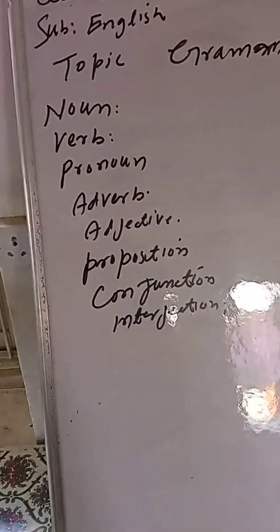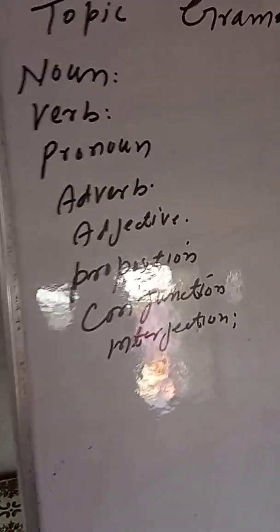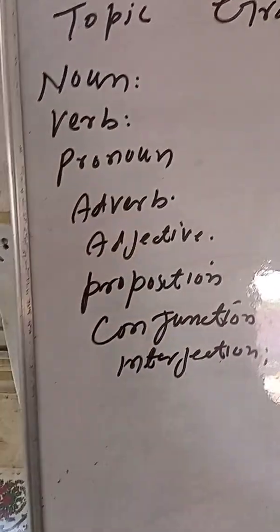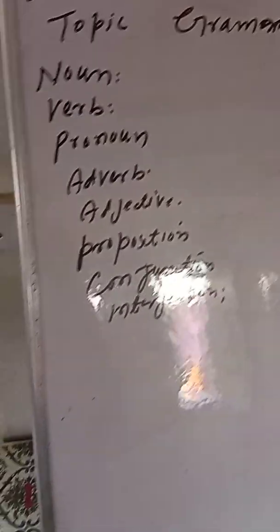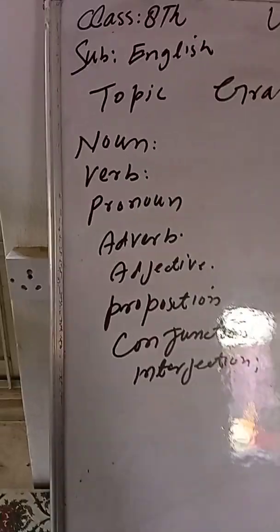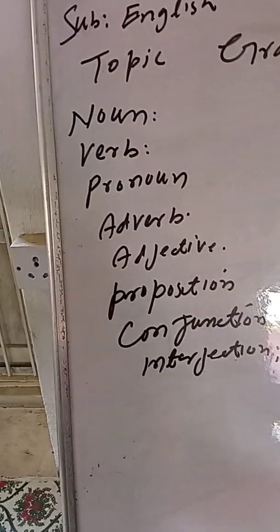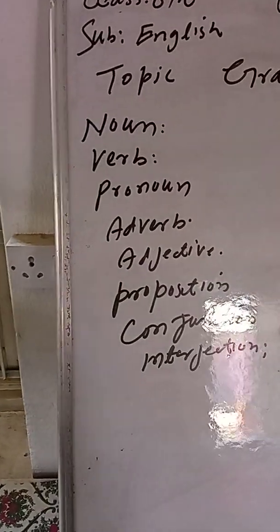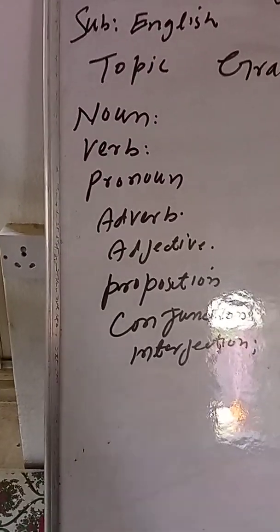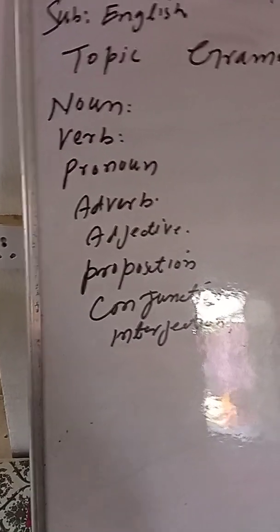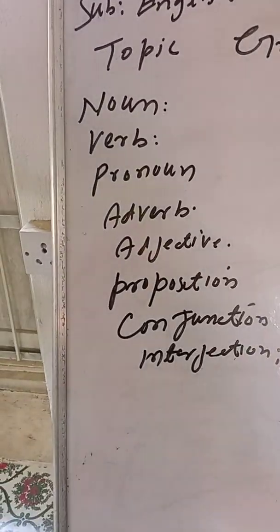So first is the noun, then the verb. I have already told you about the noun and the verb. A noun is the name of anything. It may be a person, an animal, a living or non-living thing. It may be intangible or tangible, abstract or concrete, physical or conceptual.